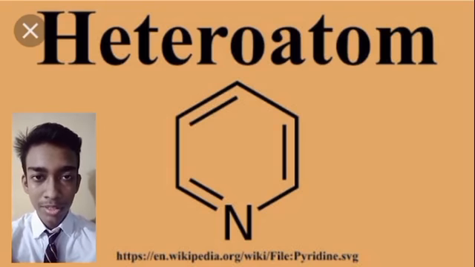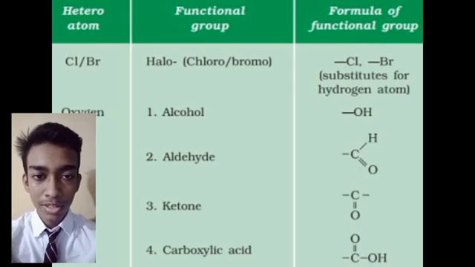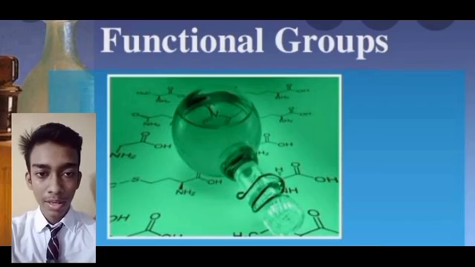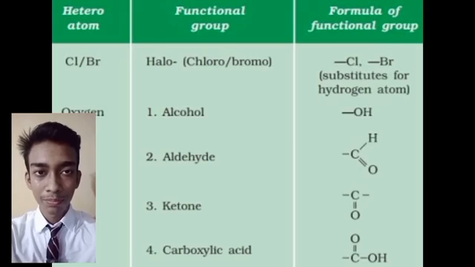Now let us look at some of the heteroatoms along with their groups on the screen. Here you can notice alcohol, ketone, carboxylic acid and many more functional groups. Now what are these functional groups? These heteroatoms and the groups containing them, which confer specific properties to the compound regardless of the length and the nature of the carbon compound, are known as functional groups. In fact, the property of the carbon compound is also recognized by these functional groups.